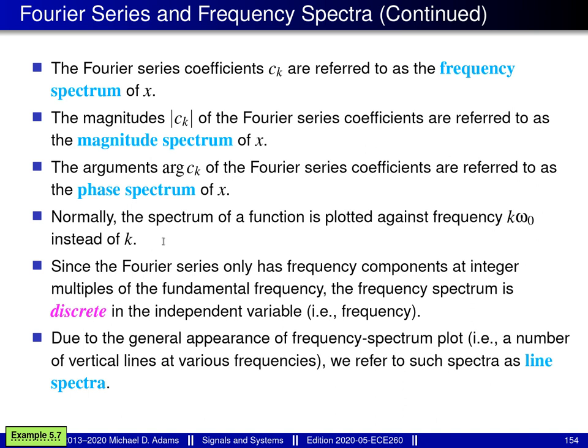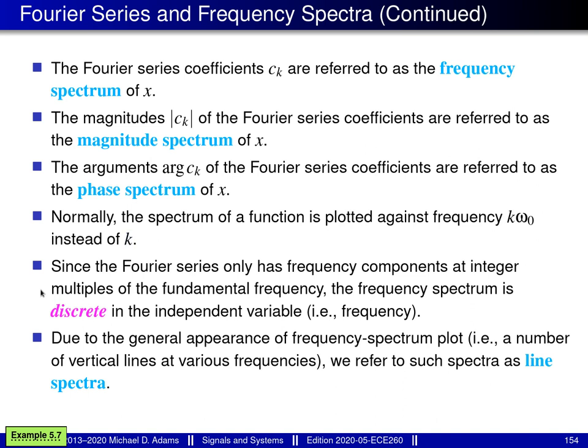Now normally when we plot the frequency spectrum or magnitude spectrum or phase spectrum, we plot these quantities against the frequency k omega naught rather than versus k. And the reason for this is that k omega naught, which is a frequency, has a physical meaning. It's the rate at which something's oscillating. Whereas k is just an integer index that's used to label a Fourier series coefficient, so it doesn't have any kind of concrete meaning. So this is the reason why we plot the spectra versus frequency rather than versus the integer index k.